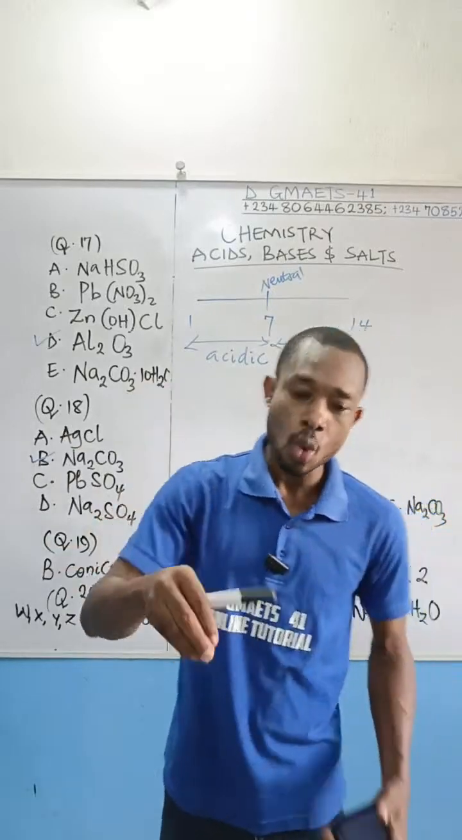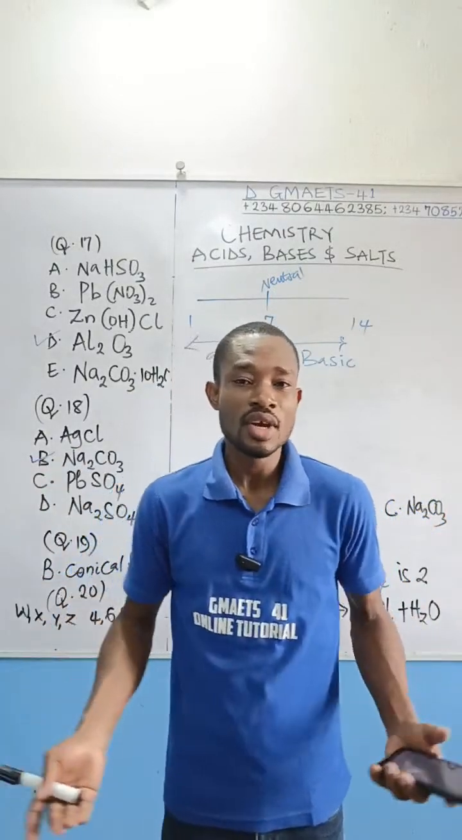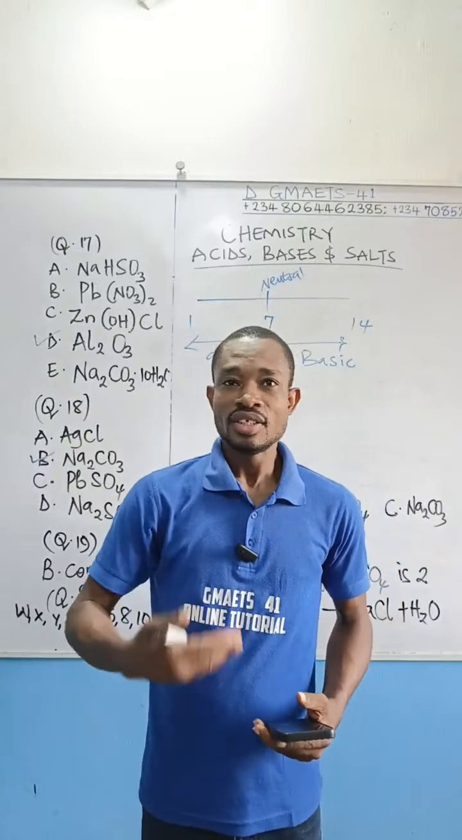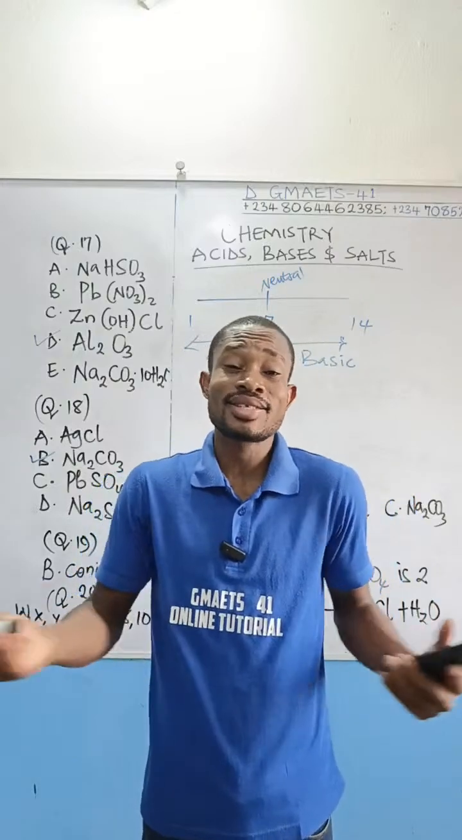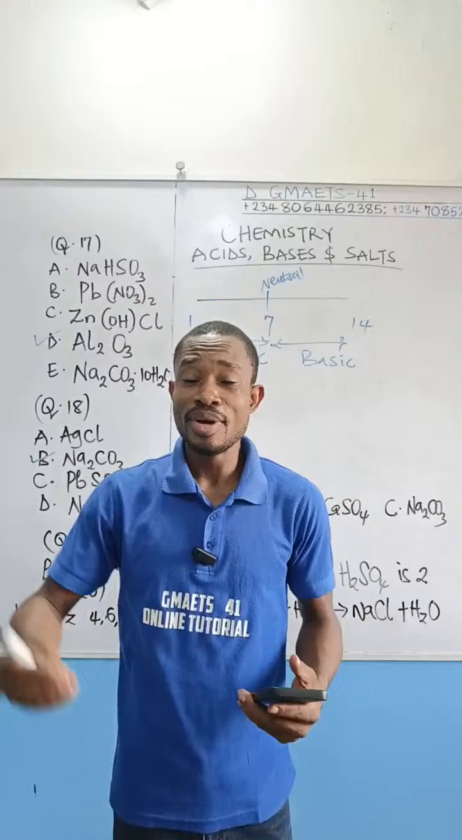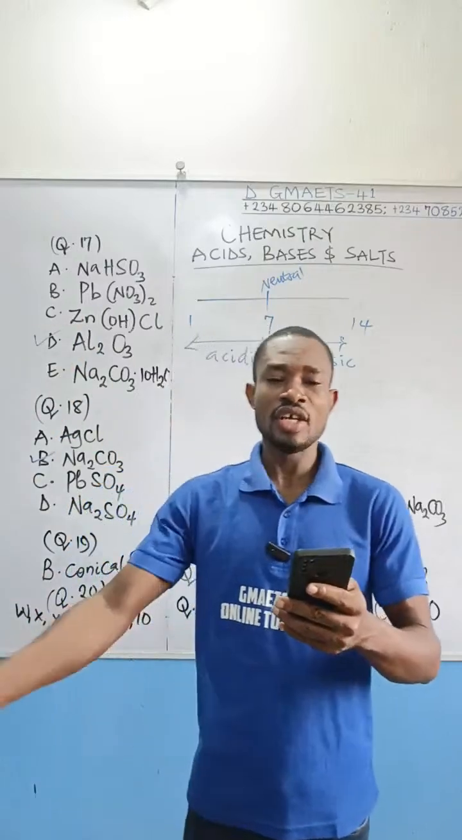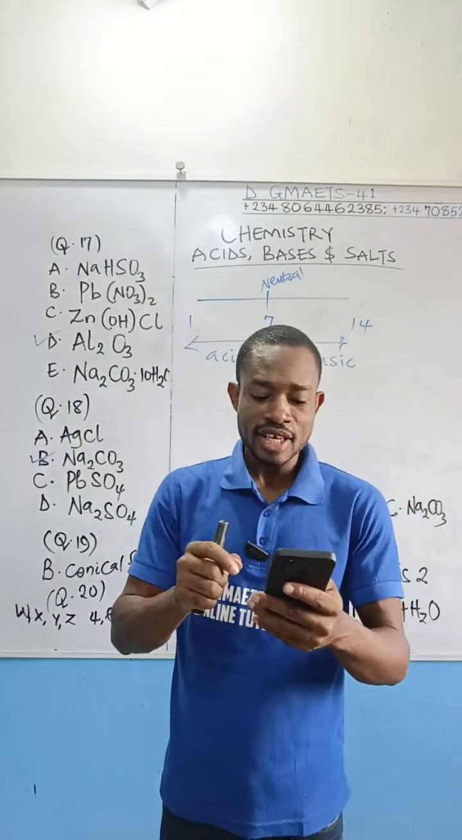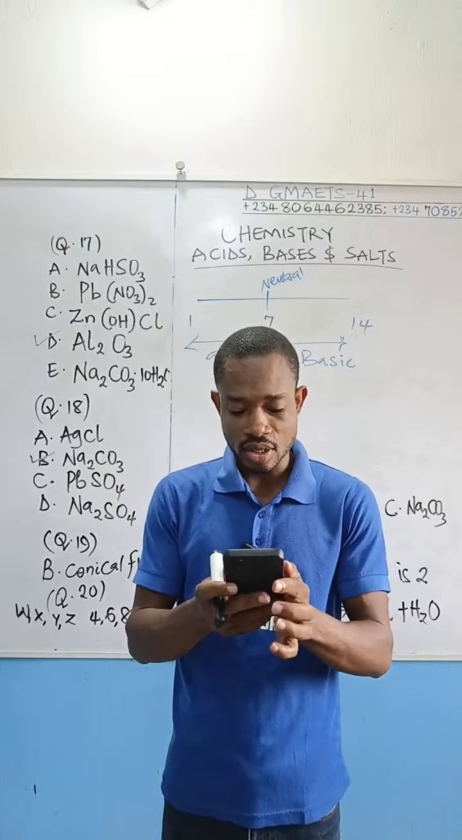If you are adding water to a basic solution, it does not change the base to acid. Rather, it dilutes the base. The most that can happen is making it very diluted; it won't change to anything else. So option B, which says the pH of Y is made more acidic by addition of distilled water, is wrong.